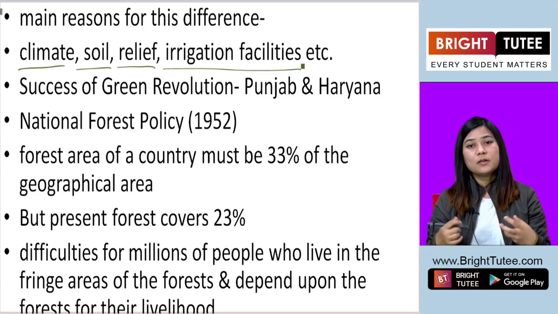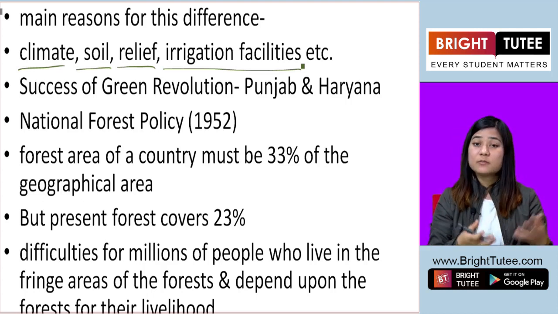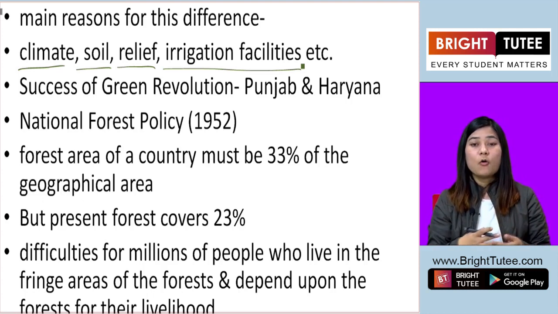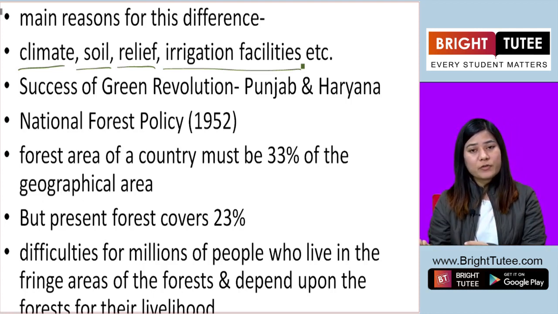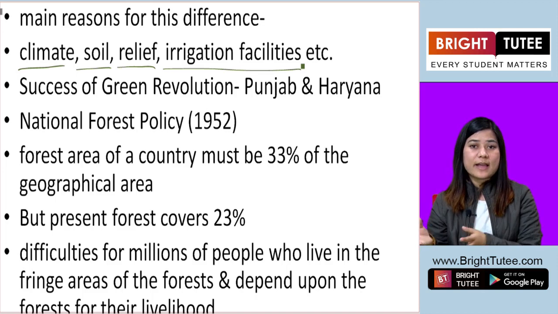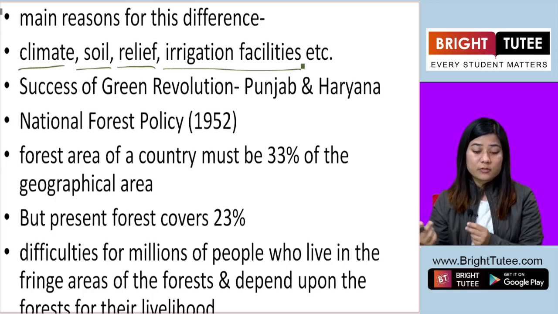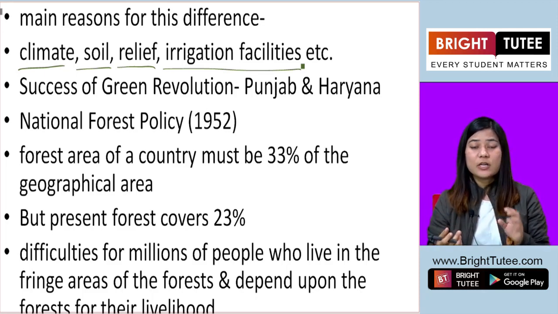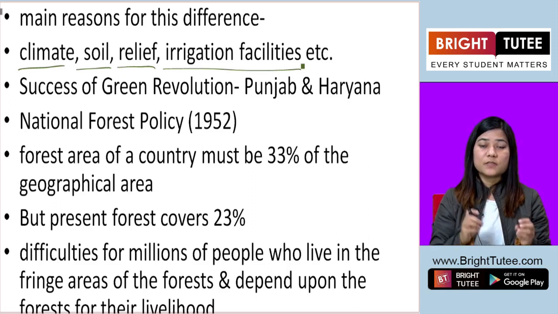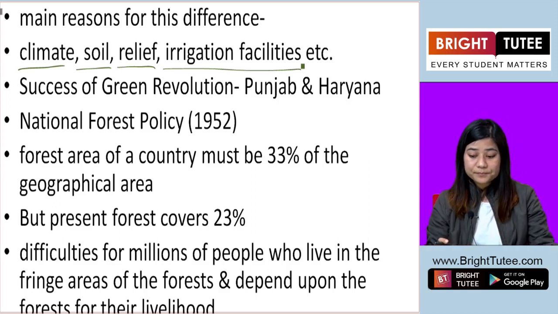Some use more of their land because maybe they have more rainfall or they do not have soil erosion, while others have more rainfall but they have soil erosion, and there they cannot use their land for cultivation. So these are the reasons which lead to differences in the percentage of the net sown area.